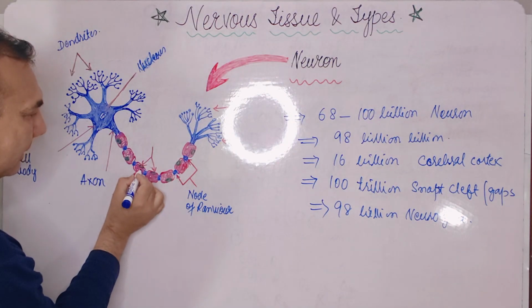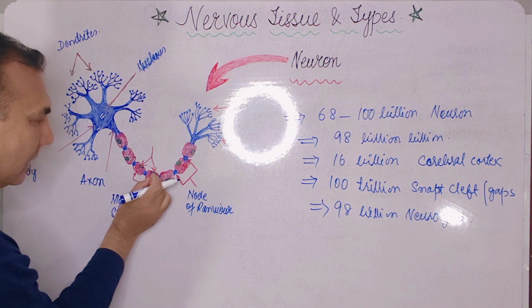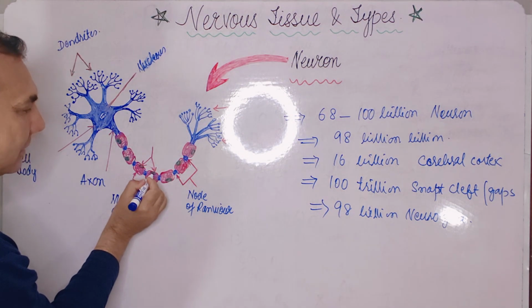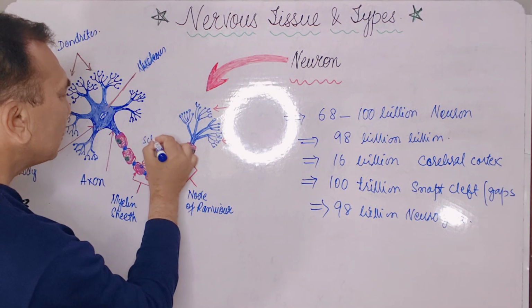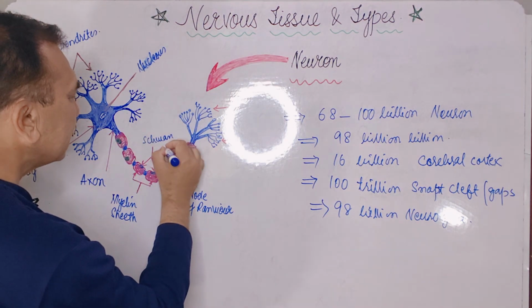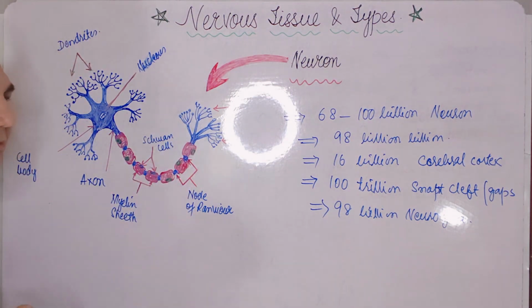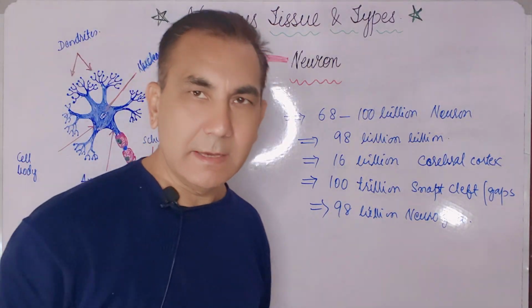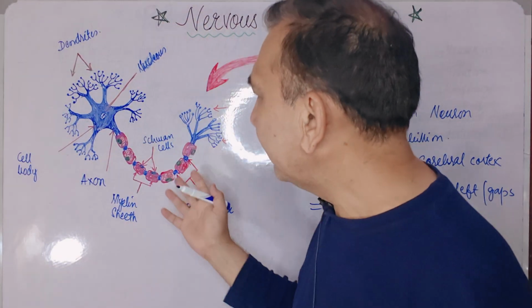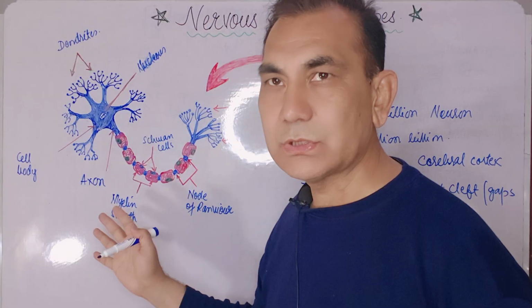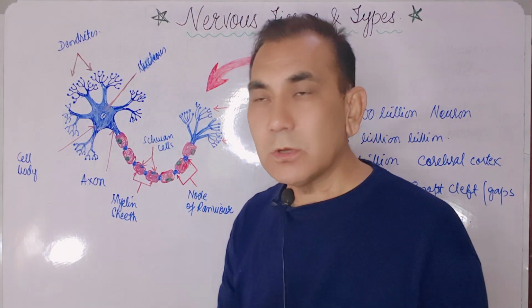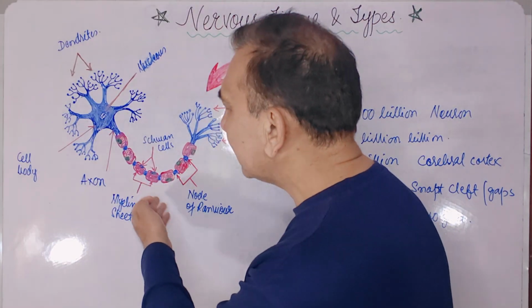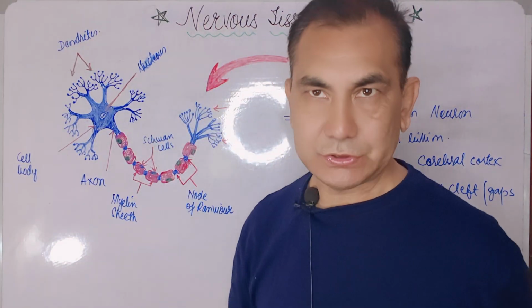Now inside each myelin sheath, you can see green colored cells. These green cells are called the Schwann cells, again named after the neurologist who discovered them. The Schwann cell is responsible for the production of the myelin sheath.